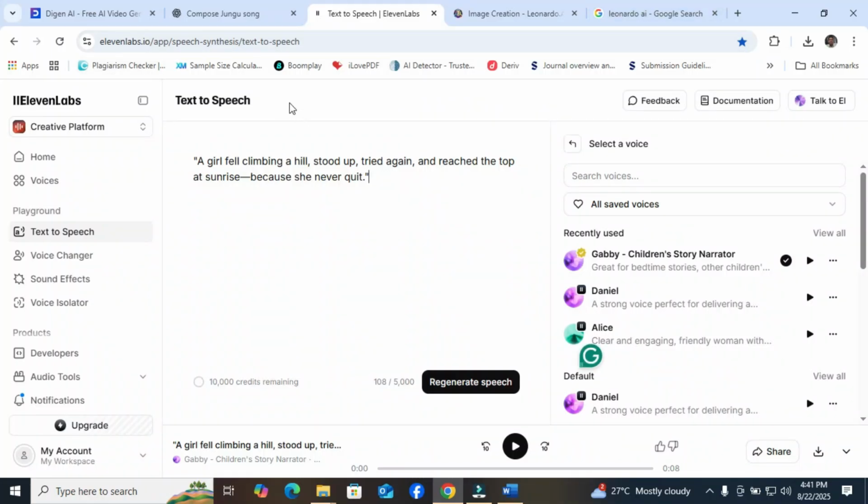11lab.io is a platform where you can transform your text into speech. When you register for 11Lab, you have about 10,000 credits for yourself. So I was able to copy the statement, and this is it.